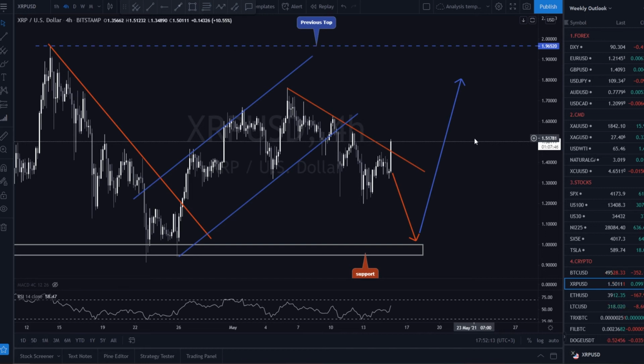Technically, XRP is in a big sideways move that started with a bearish wave in the middle of April. Looking at the 4-hour time frame, we see a slow descending move that has the potential to reach the support area located at around 95 cents before going higher. However, we will not be surprised to see the price rising from here because the bearish move is very corrective.